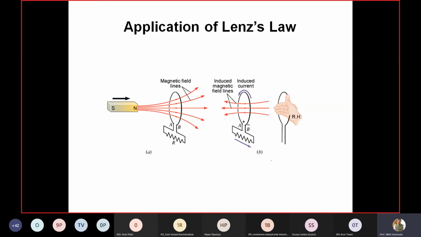right, magnetic field lines. Look at the diagram A, right? And this is the induced EMF and induced current. So this you can find.